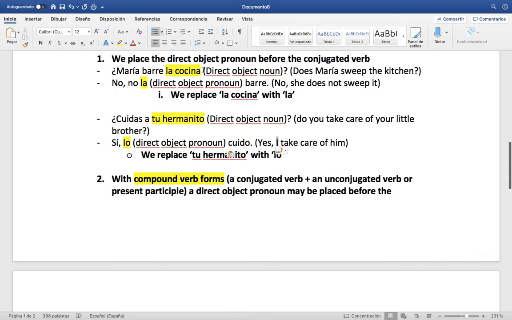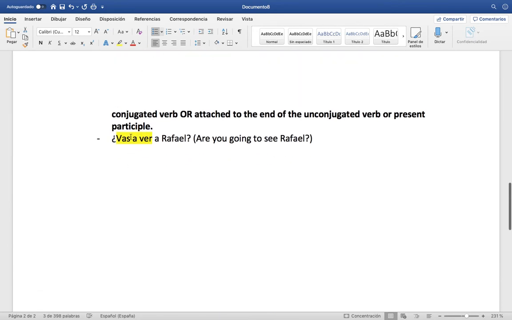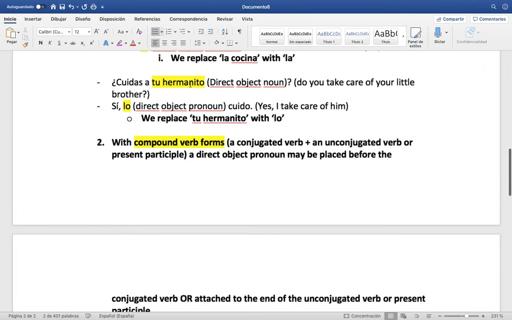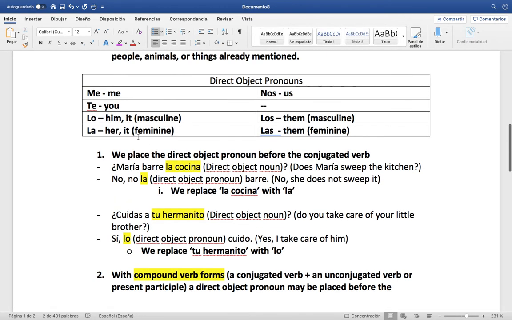So in this case, what's our direct object noun? What or whom? What or whom are we talking about? Are you going to see whom? Well, we're talking about Rafael. So he is the direct object noun, right? I'm going to put him in pink. So, now we have to replace our direct object noun with our direct object pronoun. In this case, we go back up to our chart and we think about it. Can we replace that with him again, just like our little brother? Yes. So we're going to replace it with lo.